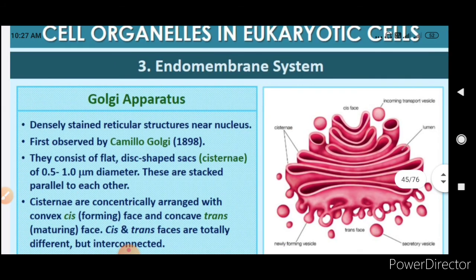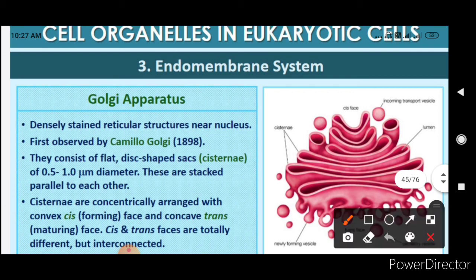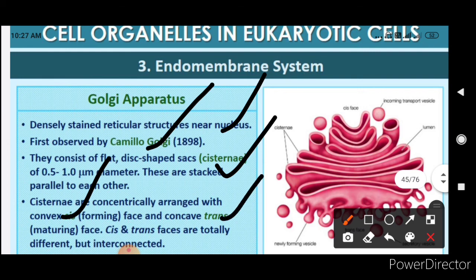Now we come to the Golgi apparatus. Golgi apparatus is a densely stained reticular structure near the nucleus. It was first observed by Camillo Golgi. It consists of flat disc-shaped cisternae of 0.5 to 1 micrometer diameter, and they are stacked parallel to each other. Cisternae are concentrically arranged with the convex cis and concave trans face. Cis and trans faces are totally different but interconnected.